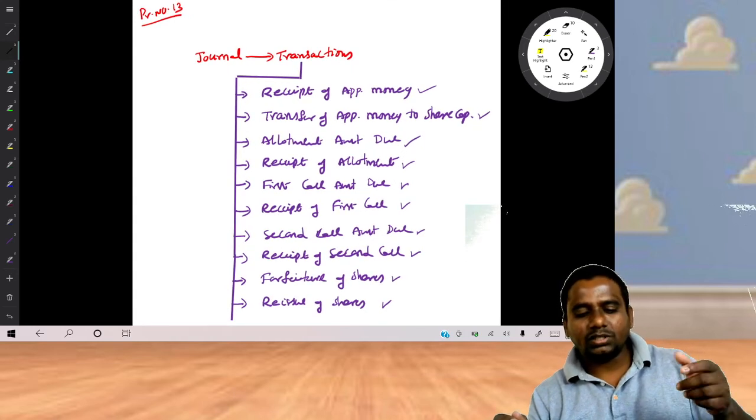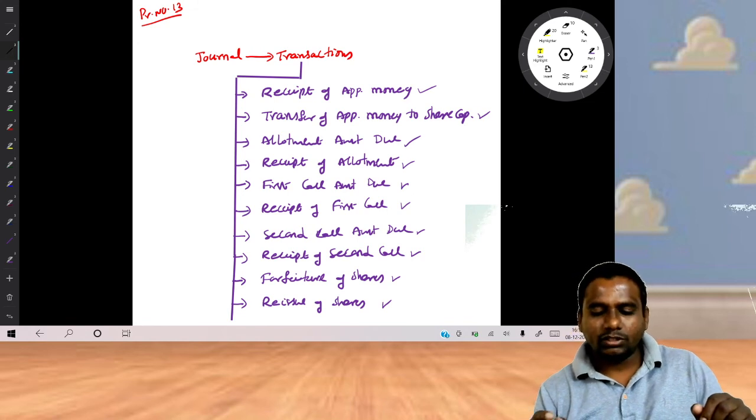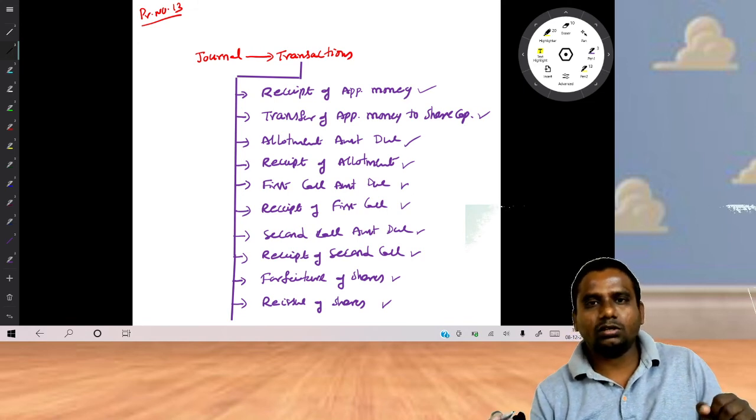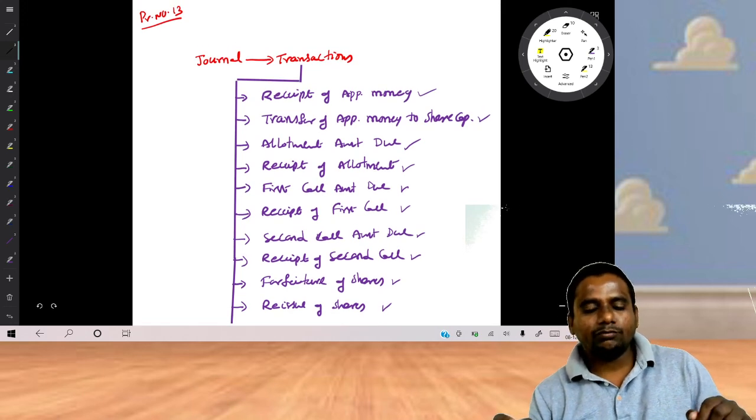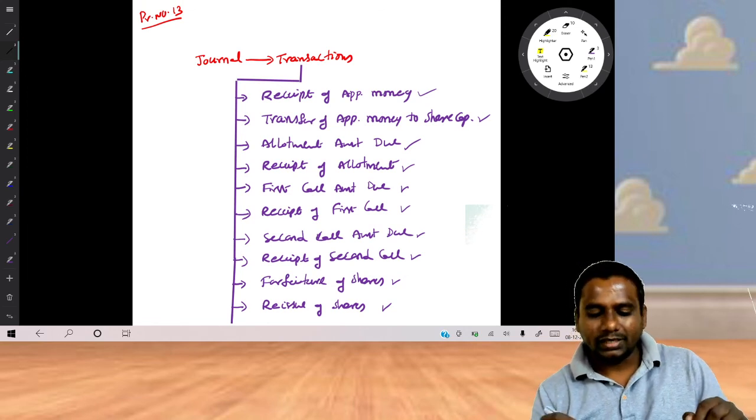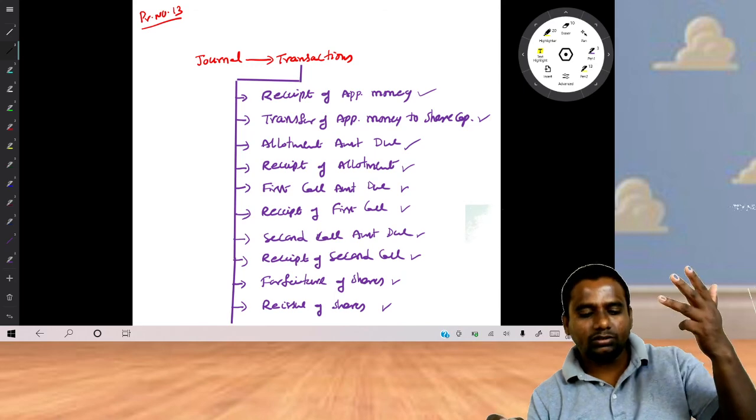Out of these, some transactions we may not record. If the shares were not forfeited, you need not record the forfeiture entry. If the shares were not reissued, you need not record the reissue entry. If there are only 3 installments, you need not record the second call entry.